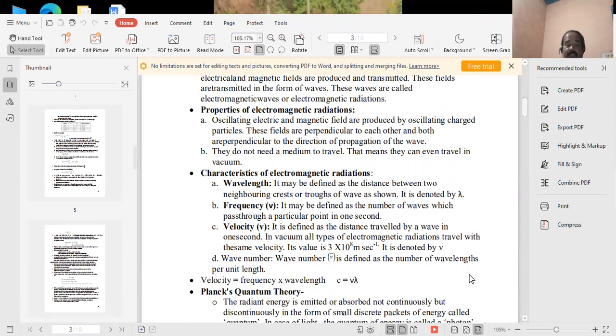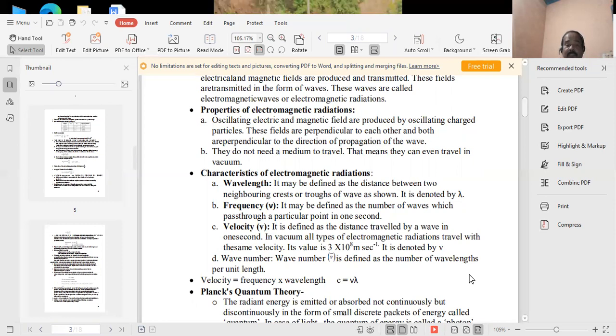Next is velocity. It is defined as the distance traveled by a wave in 1 second. In vacuum, all types of electromagnetic radiation travel with the same velocity, and its value is 3 into 10 power 8 meter per second. And the next point, wave number.